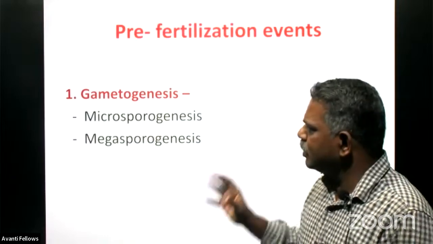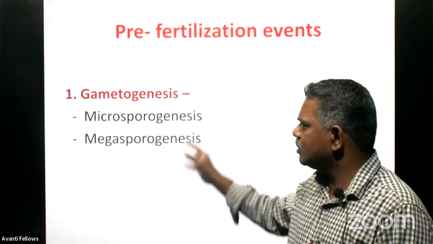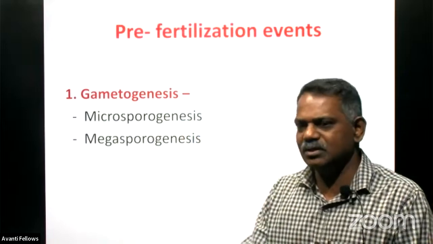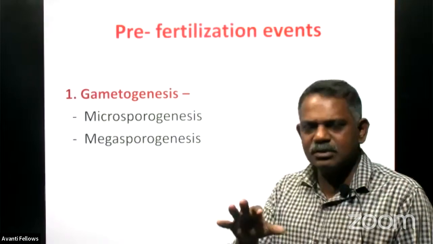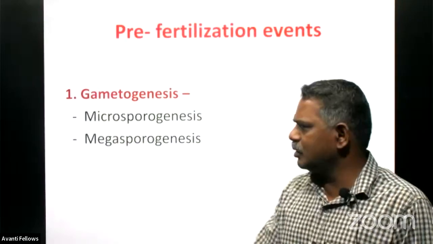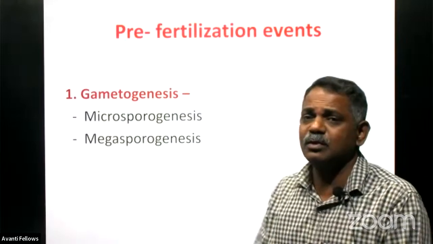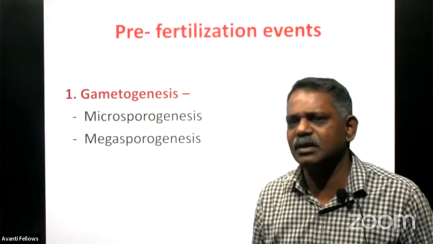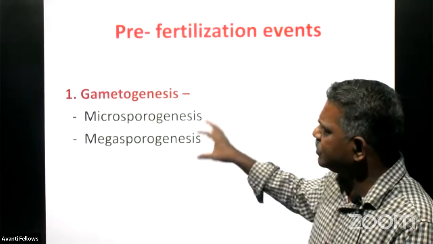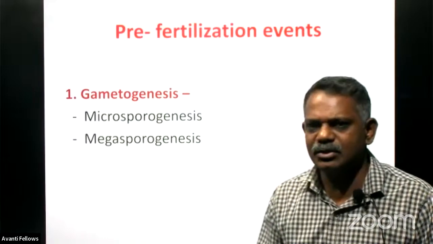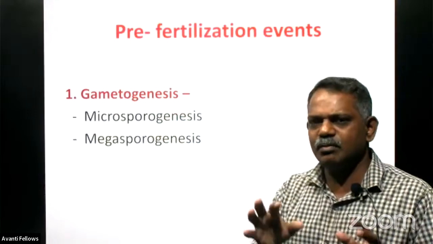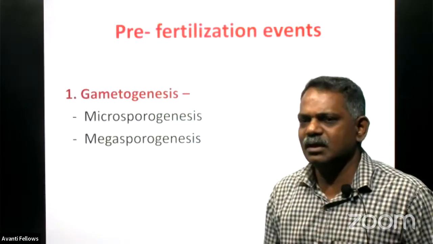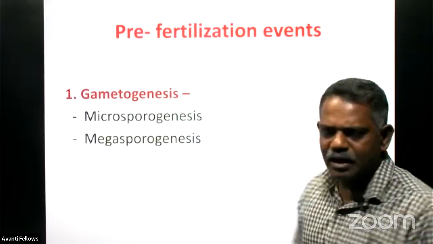The process to produce male gamete is called as what? The microsporogenesis. And megasporogenesis is what? The process through which plants are producing the megaspore, that is the female reproductive gamete. So this is the first event that comes under the pre-fertilization events. One is gametogenesis, the process of formation of gametes, male gamete and female gamete.